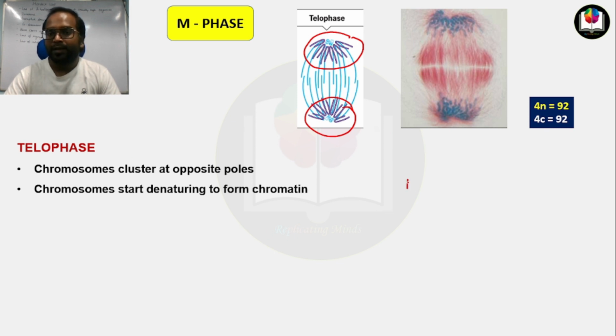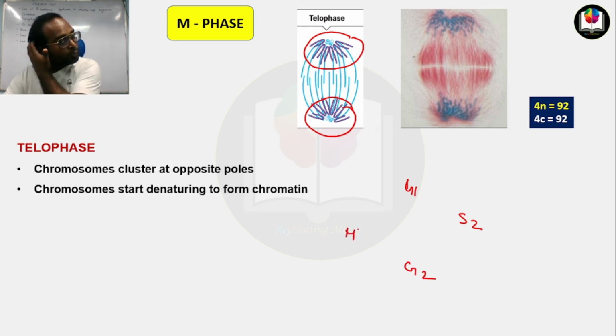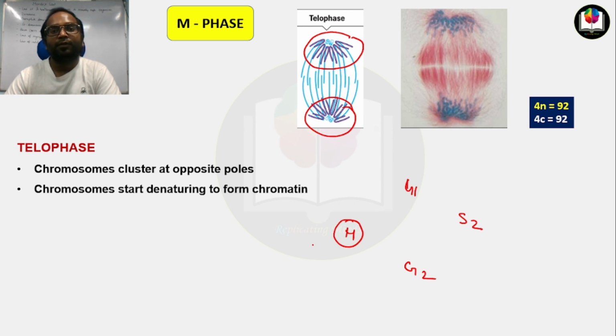Suppose this is the cycle: G1 phase, S phase, G2 phase, M phase. You know that in M phase the separation of chromosomes occurs, and during the metaphase of M phase, the size and shape of the chromosome is defined. But when the cell leaves metaphase, the size and symmetry of the chromosomes start losing their structure, their compactness, their condensation.